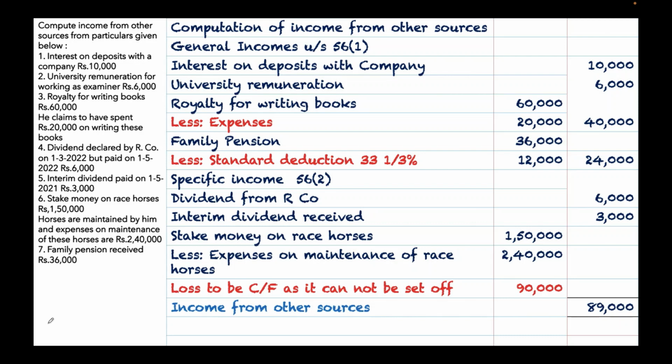So here 1/3 is 12,000. So 12,000 is the least value, so you can claim it as deduction under section 57. So 36,000 minus 12,000, 24,000 is taxable.